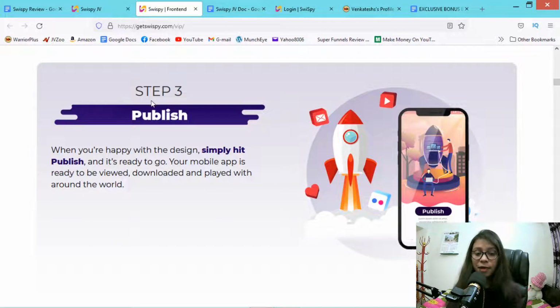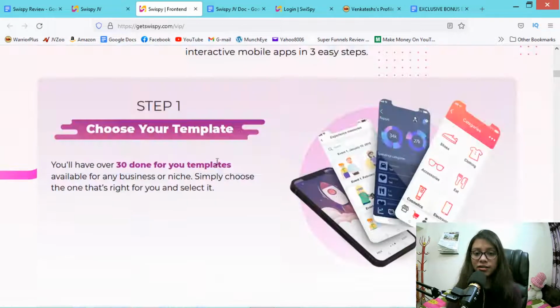And in step 3, you have to publish. When you are happy with your design, simply hit the publish button and it's ready to go. The mobile app is ready to be viewed, downloaded and played with around the world. Yes, this is so easy and it just works in 3 simple steps. See?